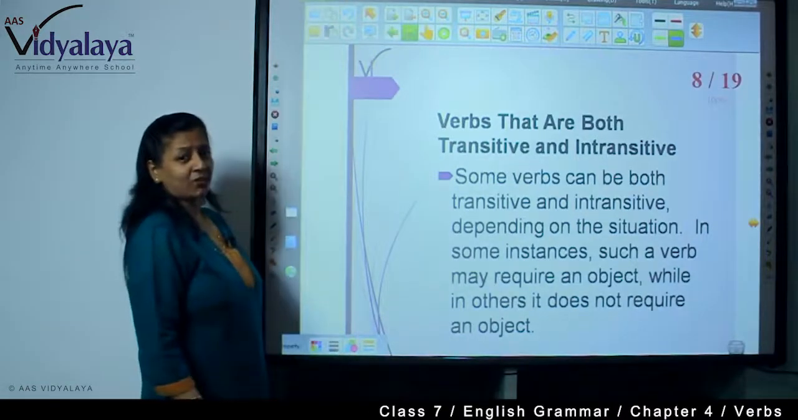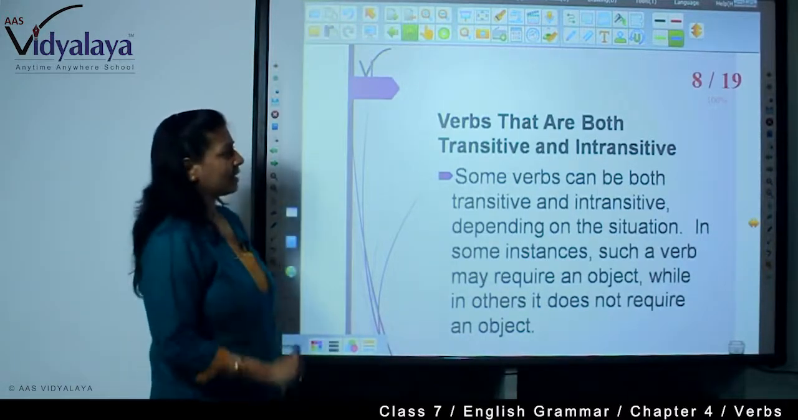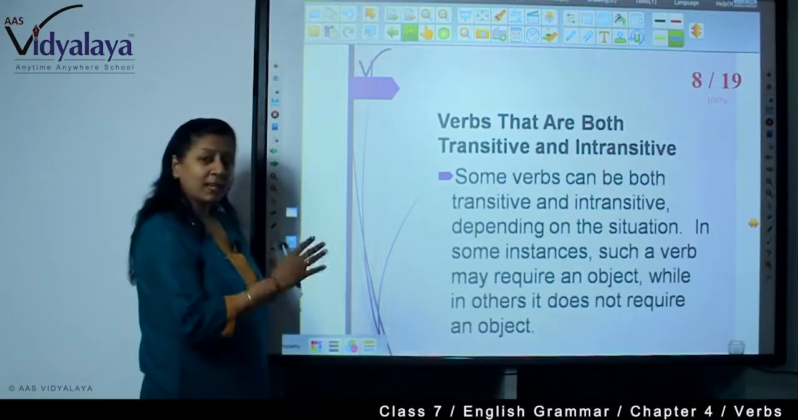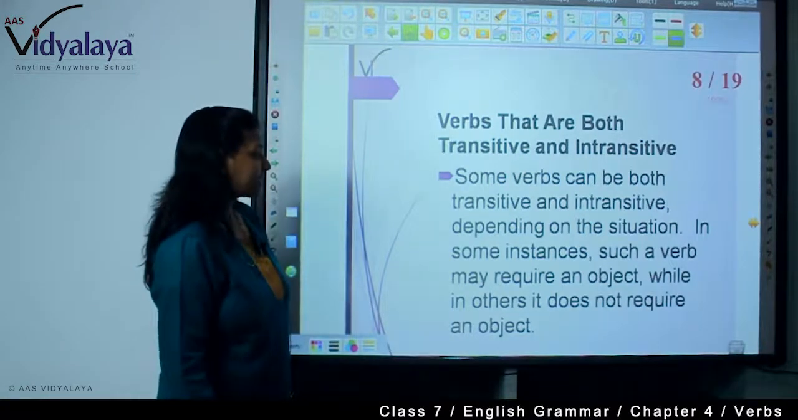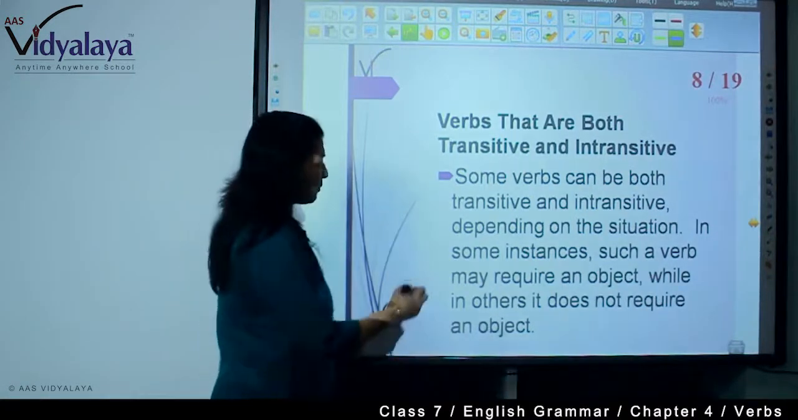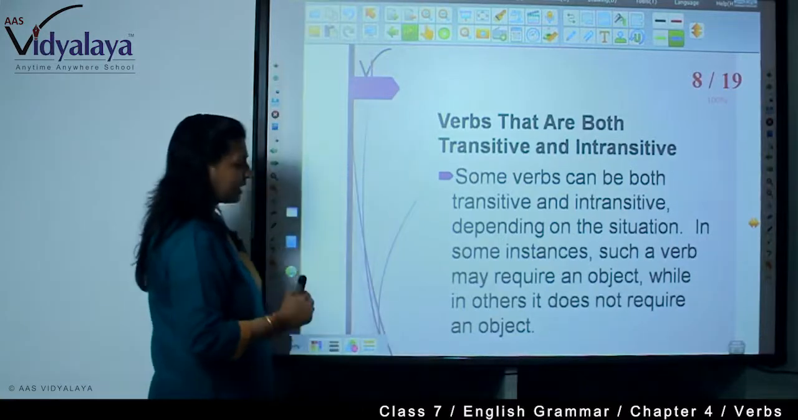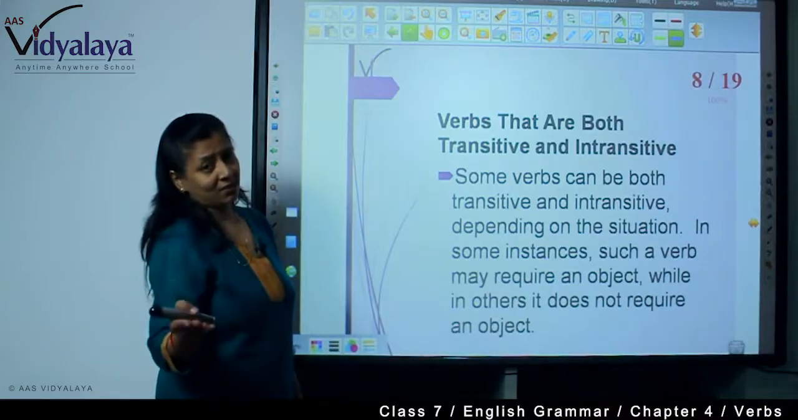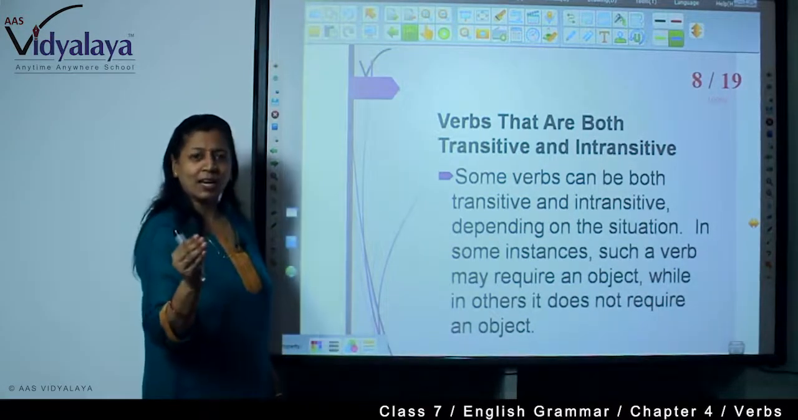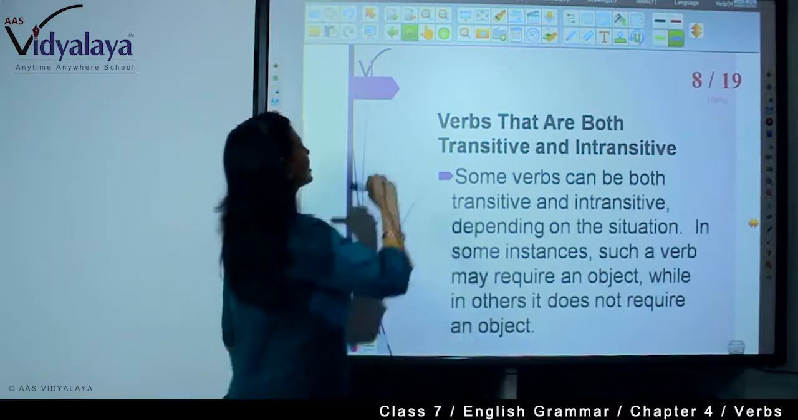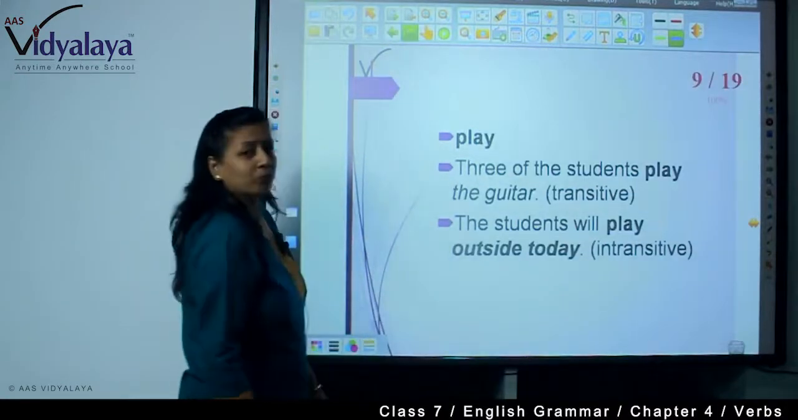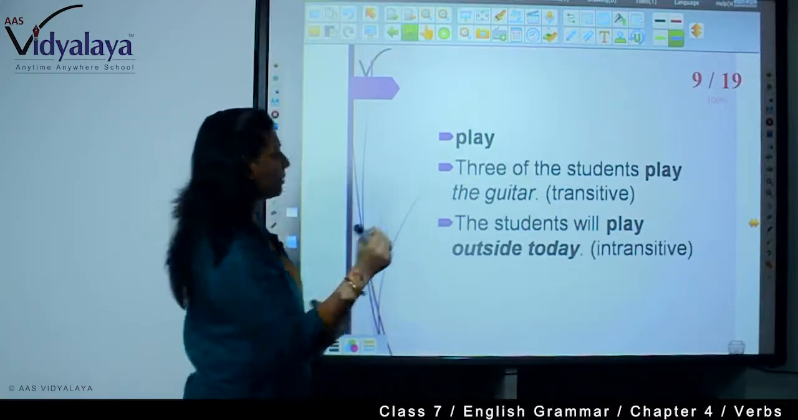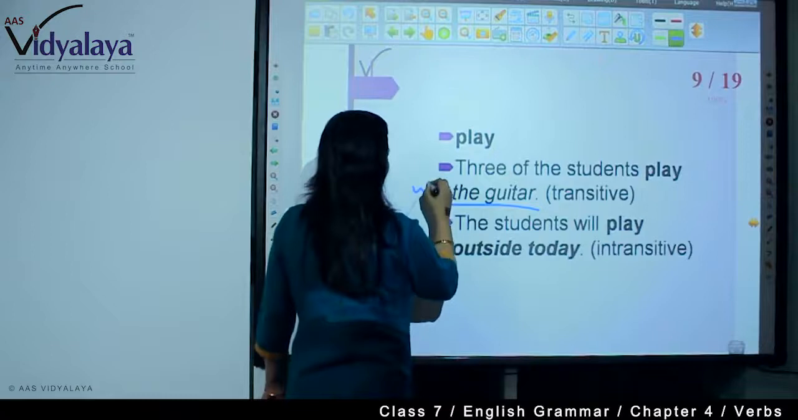Now, there are many verbs which are both transitive and intransitive. Some verbs can be both transitive and intransitive depending on the situation. In some instances, such a verb may require an object, while in others it does not require an object. If a verb requires an object, then that is a transitive verb. If the verb doesn't require an object, then this is an intransitive verb. Now, the word play. Three of the students play the guitar. Play what? The guitar.